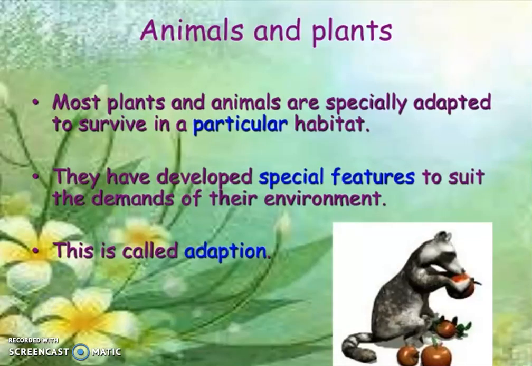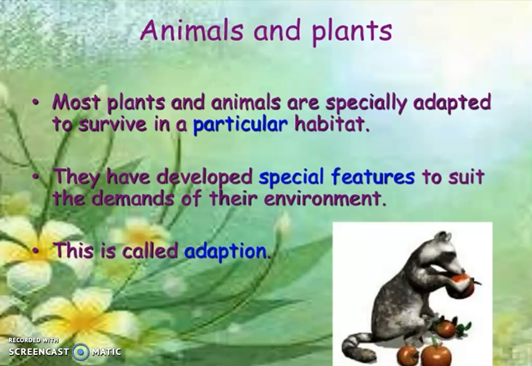Animals and plants. Now most plants and animals are specially adapted to survive in a particular habitat. They have developed special features to suit the demands of their environment. This is called adaptation. Now children, if you remember, I have already explained adaptation in my last video. Now what do you mean by adaptation? Animals or plants, they have to change their body parts or behavior so that they can survive in the environment.